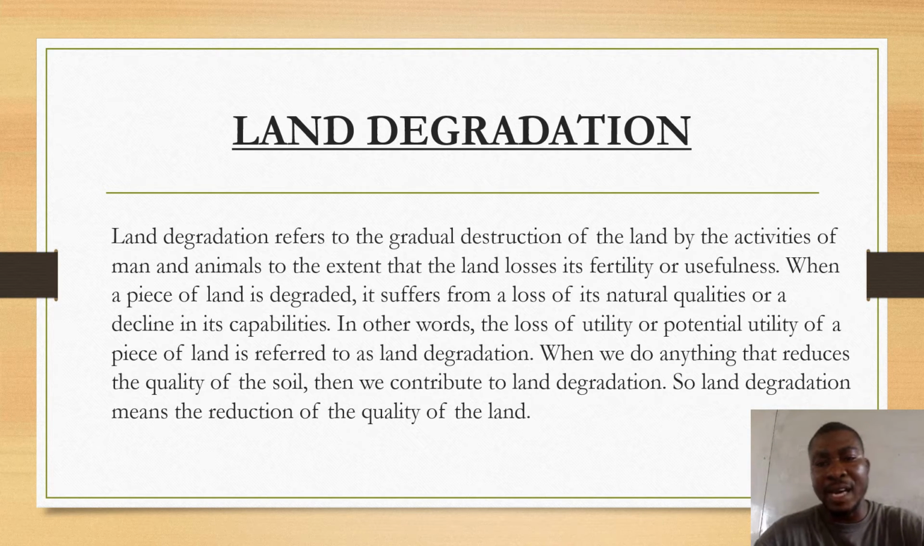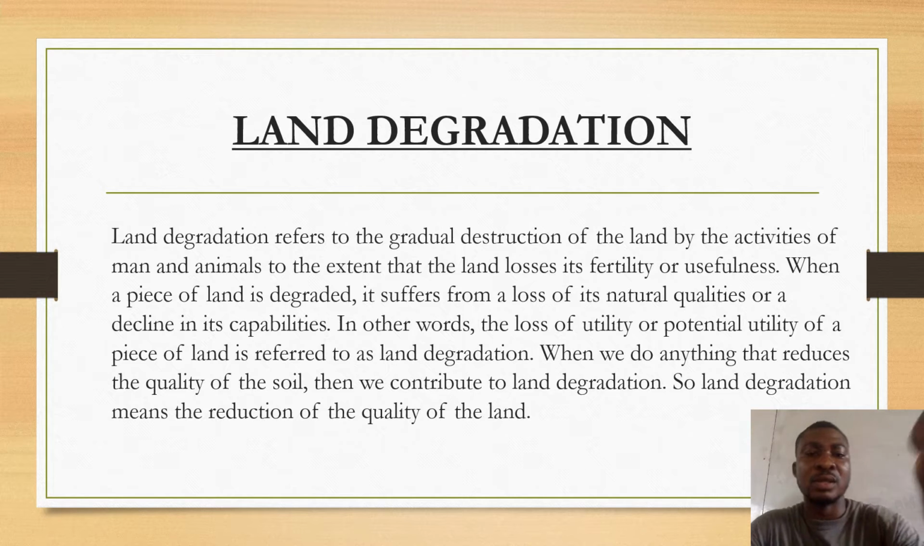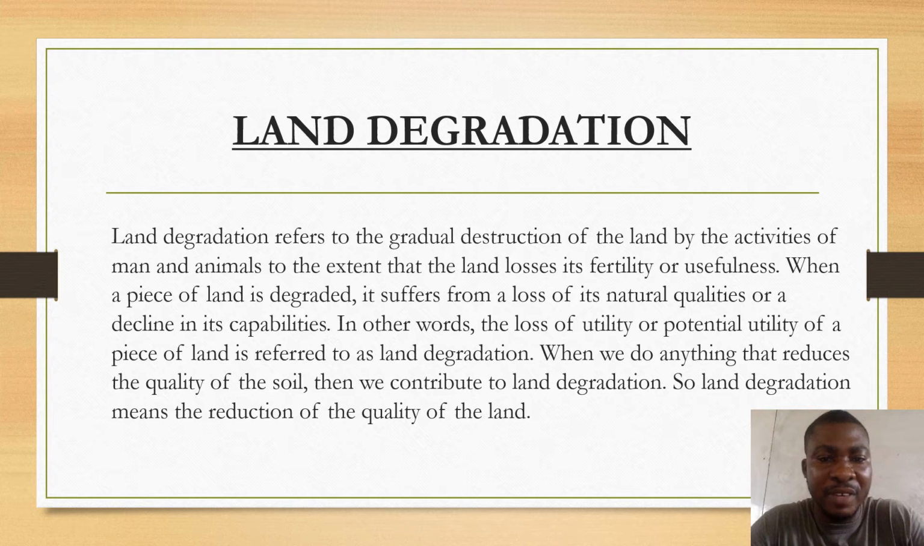When we do anything that reduces the quality of the soil, then we also contribute to land degradation. So whatever we do on the land which contributes to the loss of the quality of the soil is what we refer to as land degradation. So land degradation means the reduction of the quality of the land.